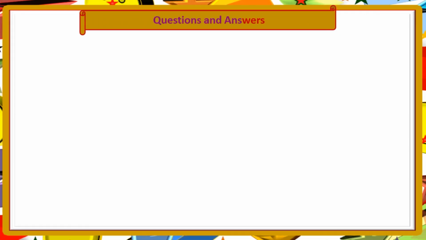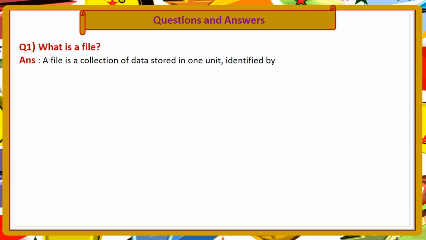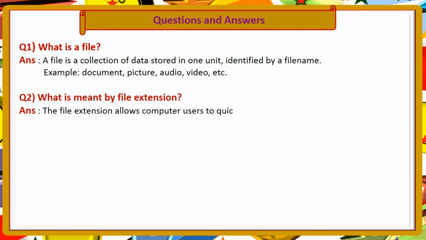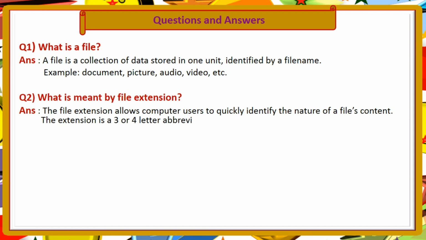Questions and answers. Question number 1: What is a file? Answer: A file is a collection of data stored in one unit, identified by a file name. Examples: document, picture, audio, video, etc. Question number 2: What is meant by a file extension? Answer: The file extension allows computer users to quickly identify the nature of a file's content. The extension is a 3 or 4 letter abbreviation that signifies the file type.